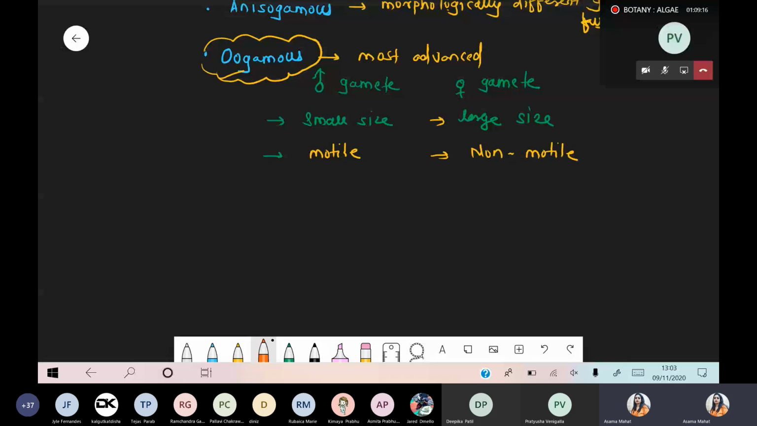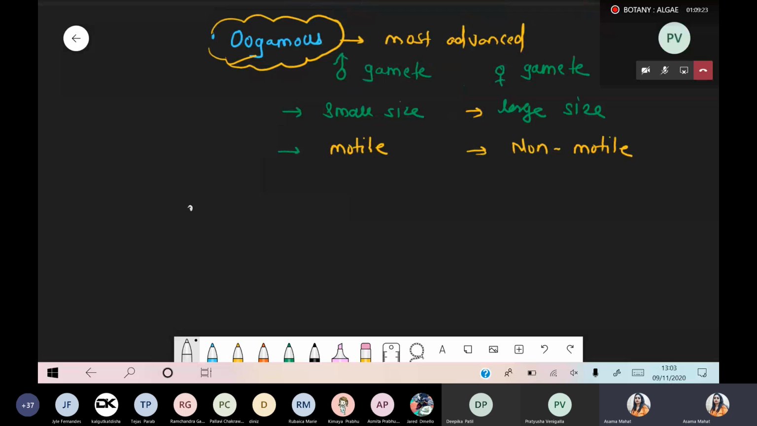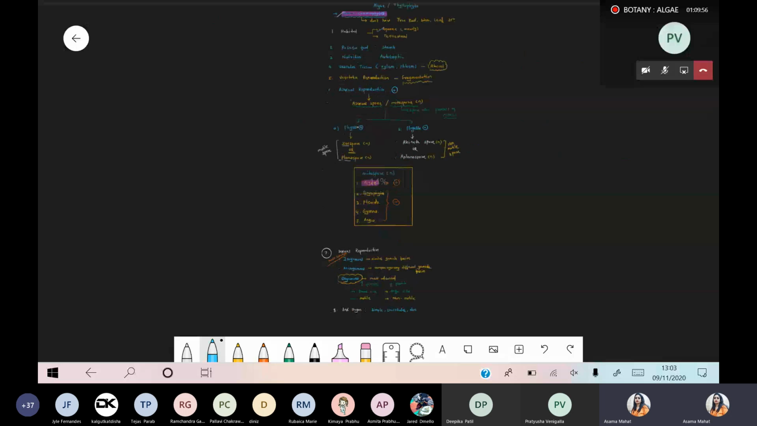Sex organ, number 8. Because we are talking about the sexual mode of reproduction, and under the sexual mode of reproduction we are talking about sex organs. In algae, the sex organs are very simple: unicellular, single-celled, and non-jacketed. Non-jacketed means without a protective layer. That's why we say these are non-jacketed.